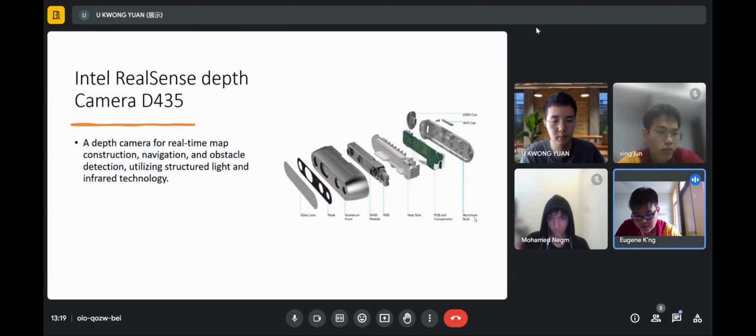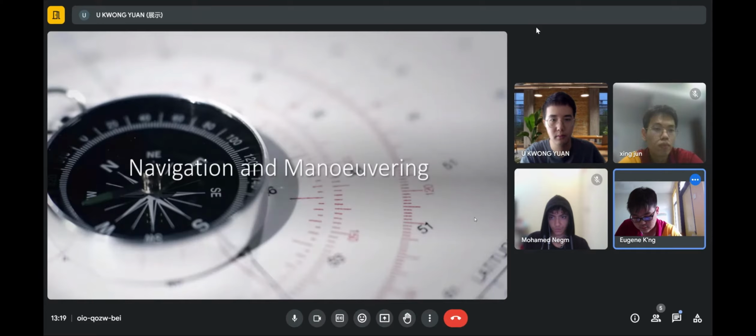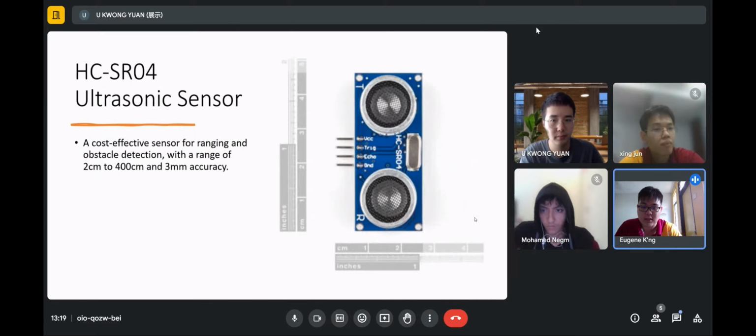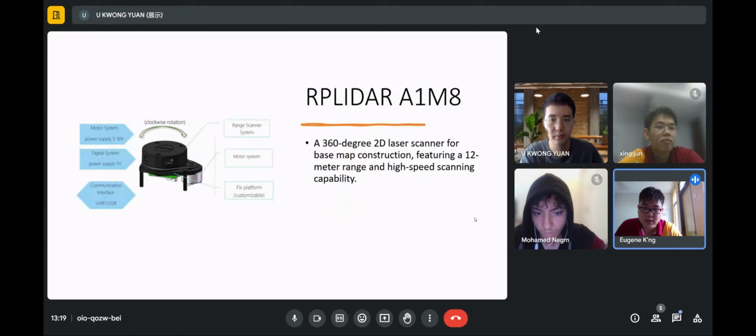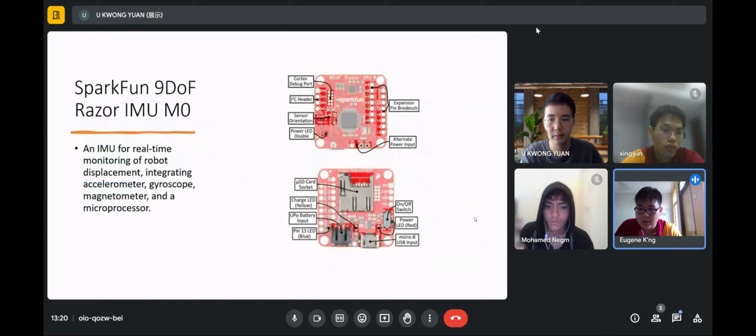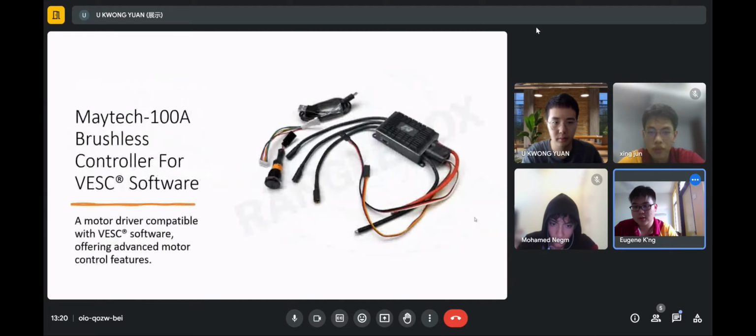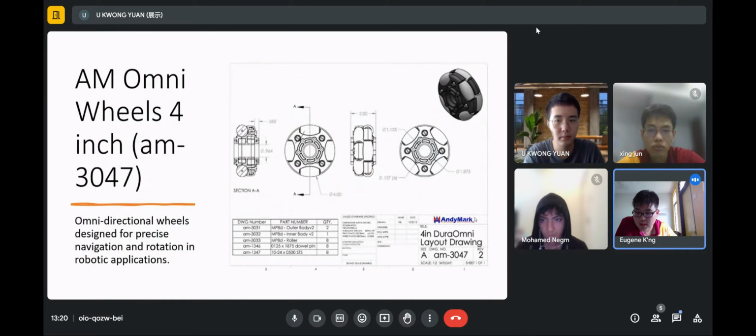And in the navigation and maneuvering, this is the Intel RealSense Depth Camera D435, and this is an ultrasonic sensor that we use. This is the LiDAR we use, and this is the IMU we use. In the driving module, the Maytech 6374 170 kV sensored brushless motor will be used, and this is the controller for the motor. And these are the wheels we use, which are omnidirectional wheels.